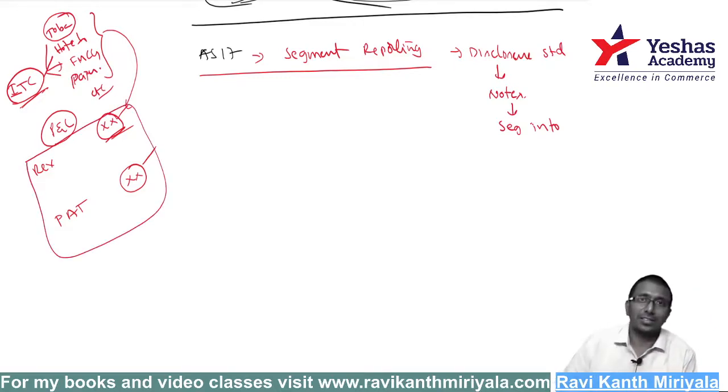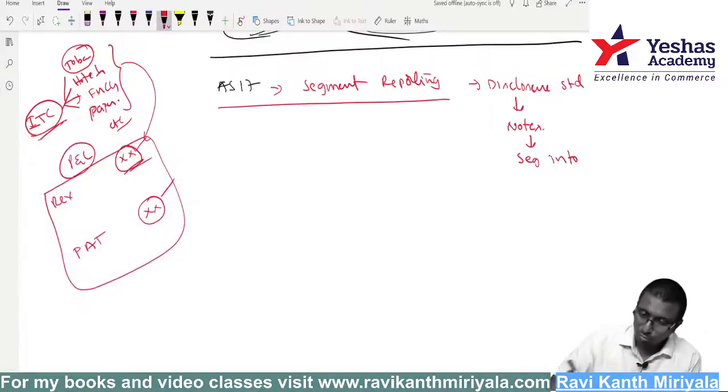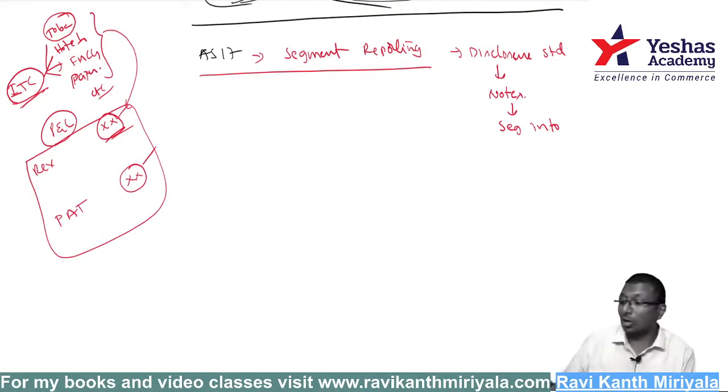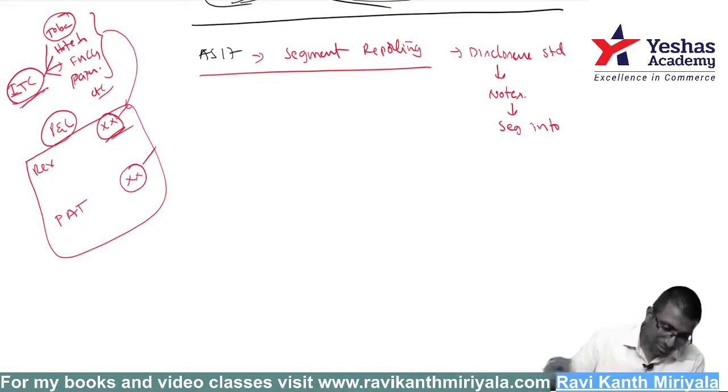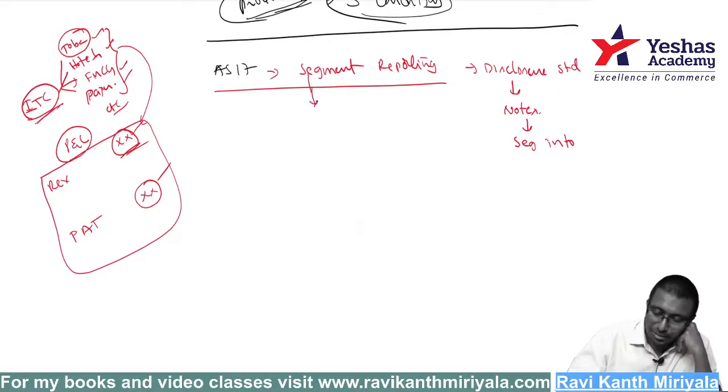That's why the standard is saying you are supposed to give full information about all the segments of the company. How many? This is a segment, this is a segment, all different. So what is a segment, sir? What does segment mean? A segment is a distinguishable component. Segment is what? Distinguishable, a distinguishable component.